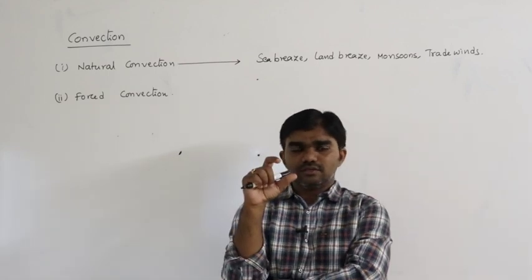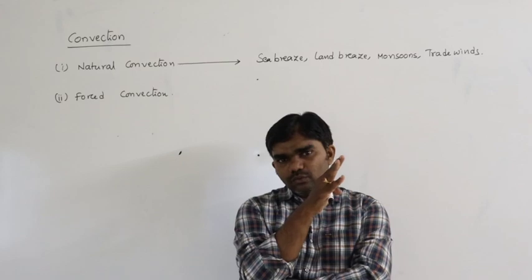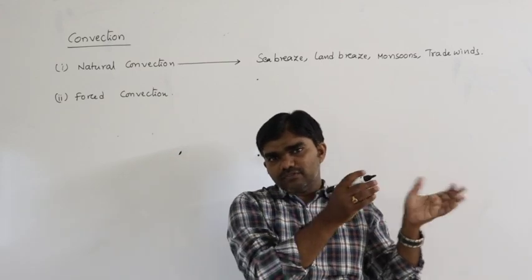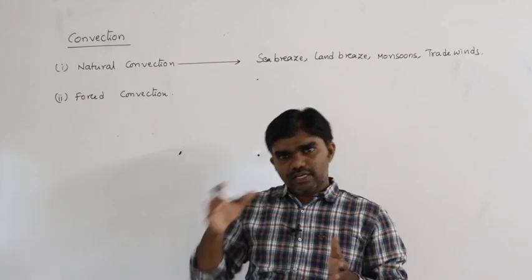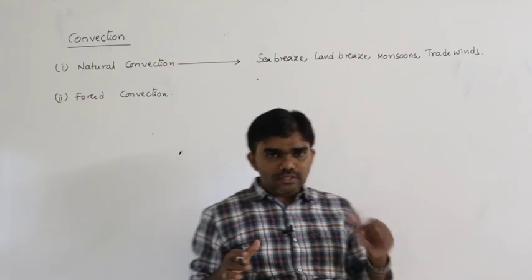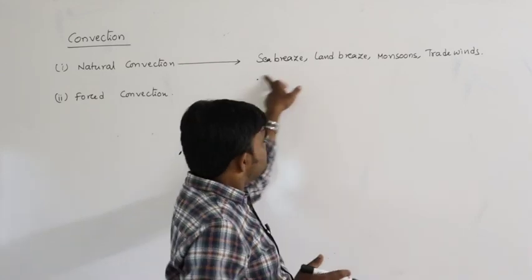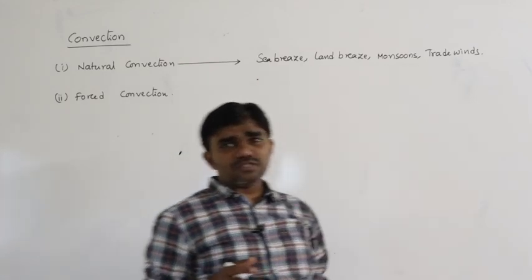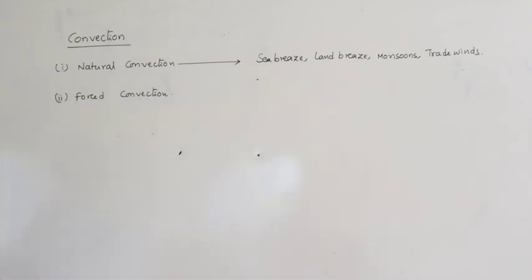Kerala, they touch the first Kerala. So that is the first rainy season, which starts when the cool air from the Pacific Ocean touches the Kerala state. After that, it expands throughout the country. So that is the consideration of monsoons and trade winds. All these processes are natural convection.